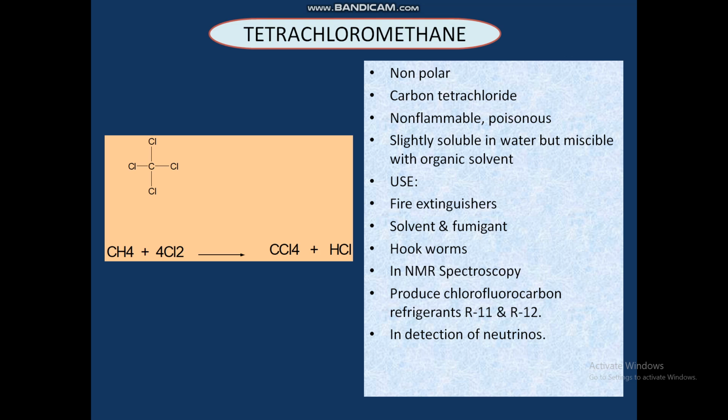On oxidation with water, it produces phosgene. So it is used as a fire extinguisher.